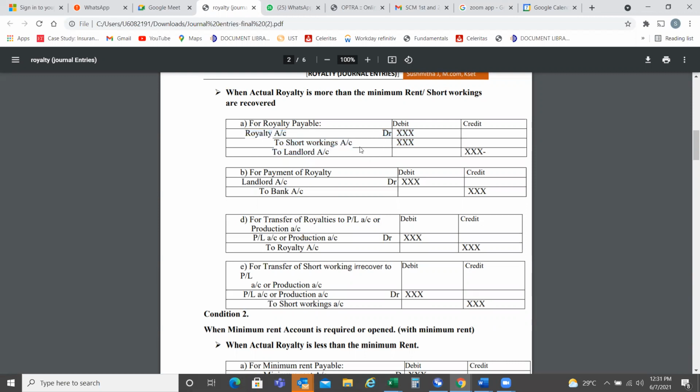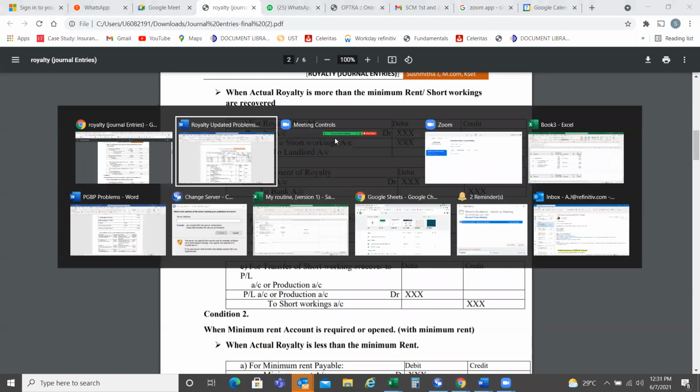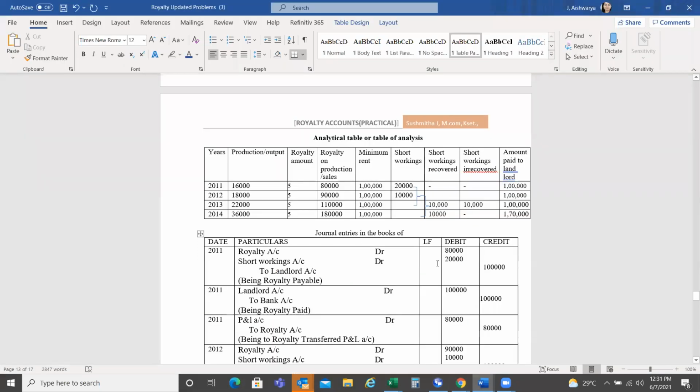Okay, one second. What is that? I'll just copy it. This only.